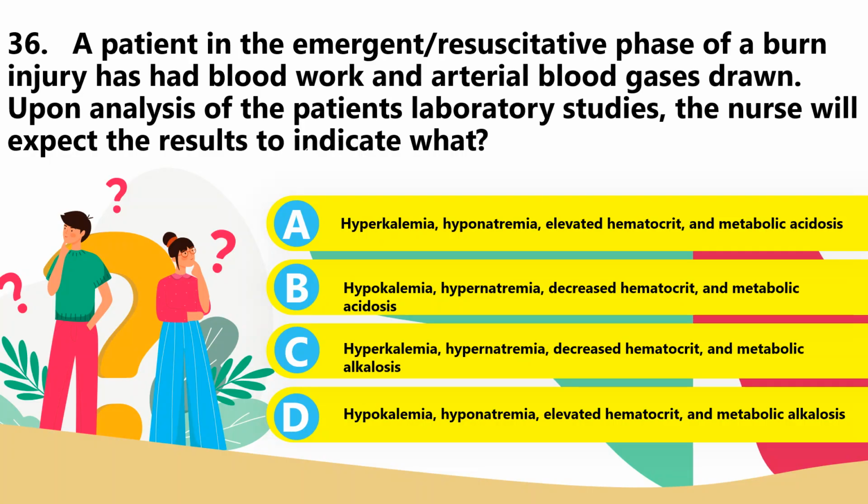There is presence of elevated hematocrit, or hemoconcentration, and there is loss of bicarbonate ions that results in metabolic alkalosis. The answer for 36 is A, not hypokalemia. It's hyperkalemia, but not hypernatremia. It's hyperkalemia and hyponatremia. Answer for number 36 is A.